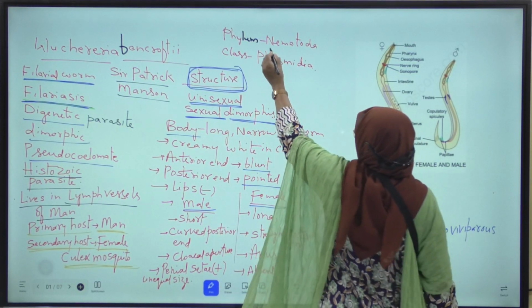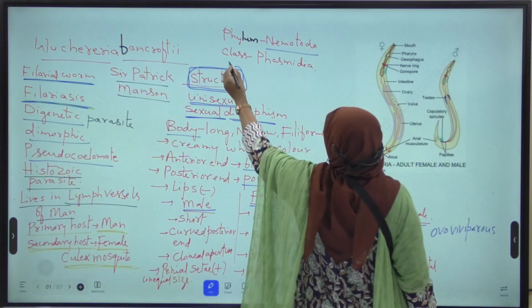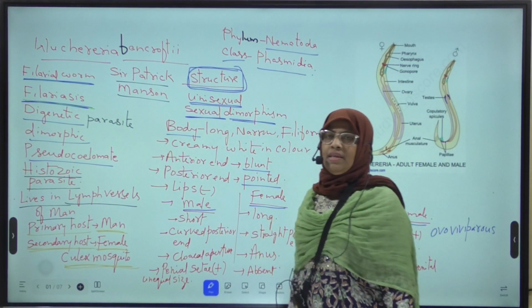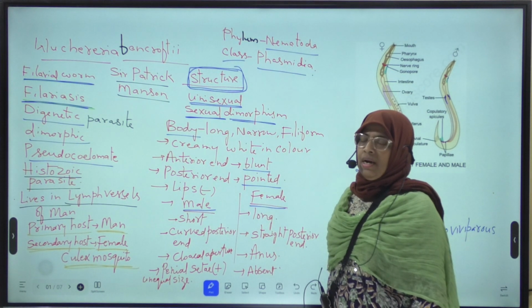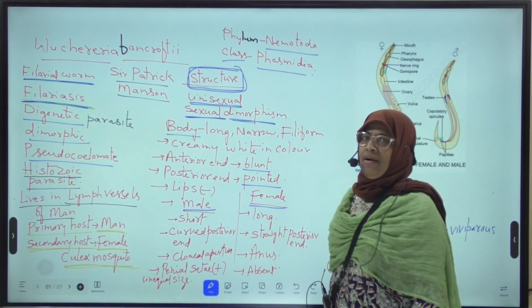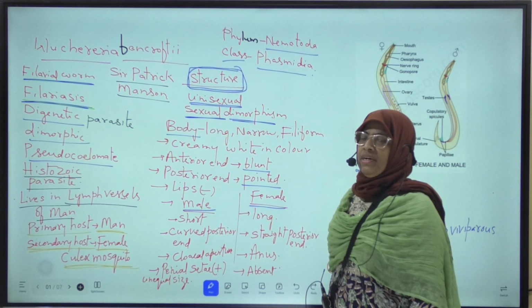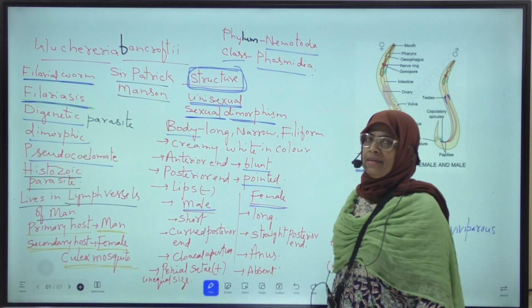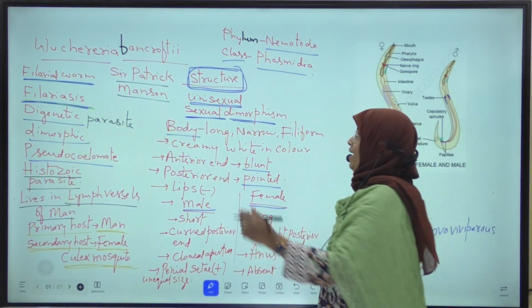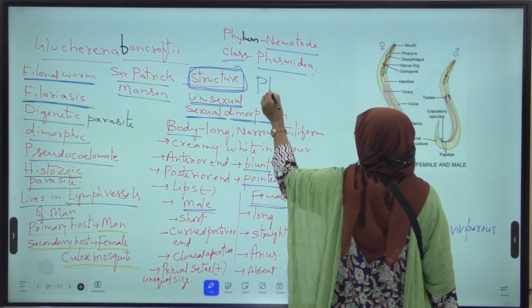It belongs to phylum Nematoda and class Phasmidia. Actually, phylum Nematoda is divided into two classes, Aphasmidia and Phasmidia. Aphasmidia means phasmids are absent. Class Phasmidia means phasmids are present.